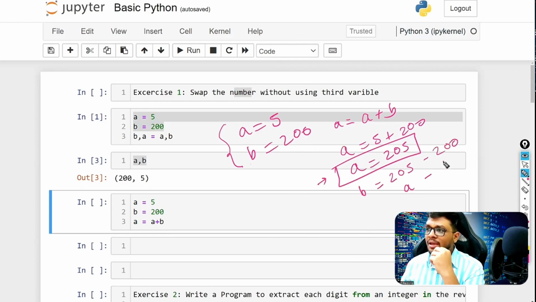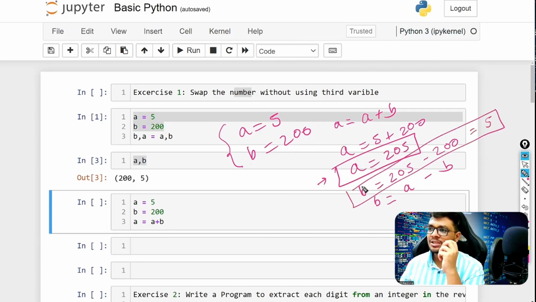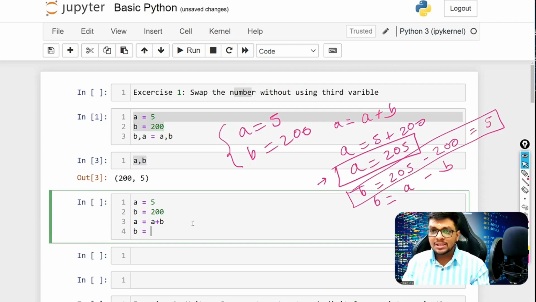So we can do here B equals A minus B. Think about it logically. In B, now you got 5. So your first task of swapping is done. We want 5 in B. So I can just do the next value, that is A equals A minus B. Simple as that.